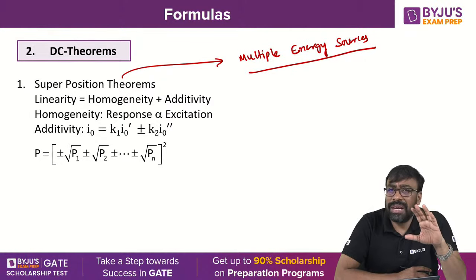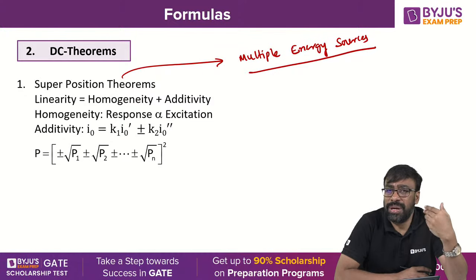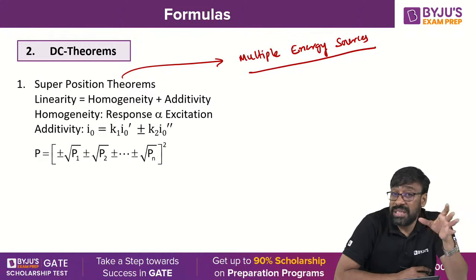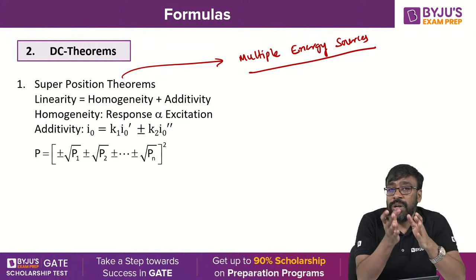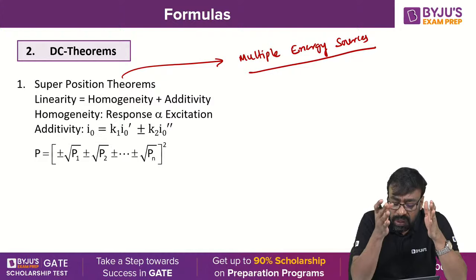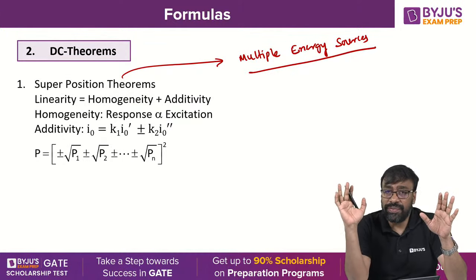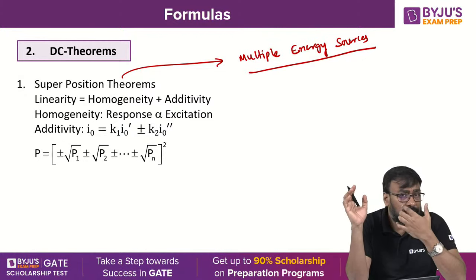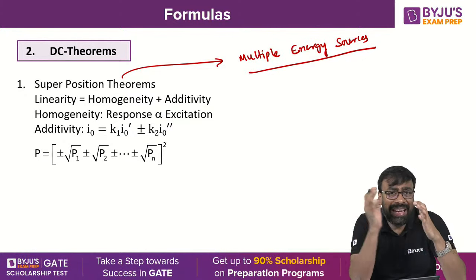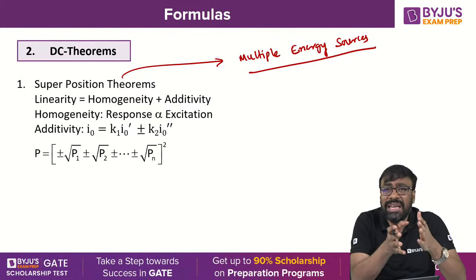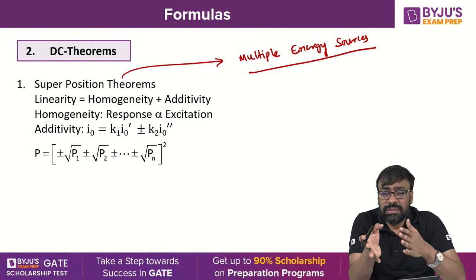Superposition is not just applicable to electric circuits. You can apply it to any mechanical system, chemical system, biological system, any system, it doesn't matter. Wherever you have more than one excitation, there you can apply it comfortably. Got it, all of you? So according to the superposition theorem, any circuit that is given must be a linear circuit.